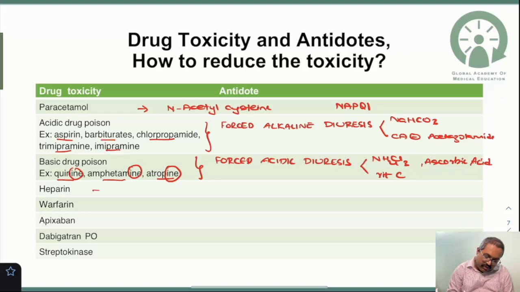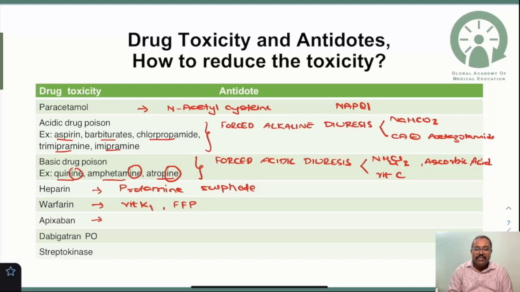So which is the antidote for heparin overdose? For heparin overdose, you need to go for protamine sulfate. So please remember, the antidote is protamine sulfate. So which is the antidote for warfarin overdose? For warfarin overdose, the antidote will be your vitamin K1, or you can go for fresh frozen plasma. So which is the antidote for apixaban? Apixaban, which is a factor 10 inhibitor.